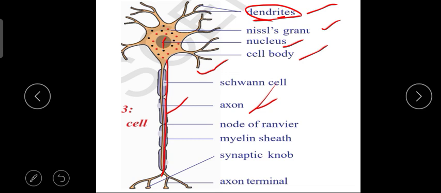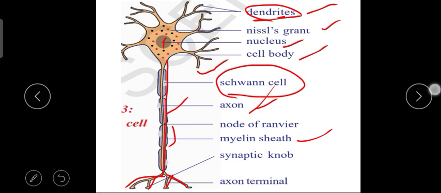The axon is covered within a sheath. We call it the myelin sheath, and this myelin sheath is made up of cells called Schwann cells. In some axons the sheath may not be present, and we call them non-myelinated. Now you can see the terminals. These are called the axon terminals, or also the nerve terminals. We can see a bulb-like structure near the axon terminals. We call it the synaptic knob. This is a part of the cell.